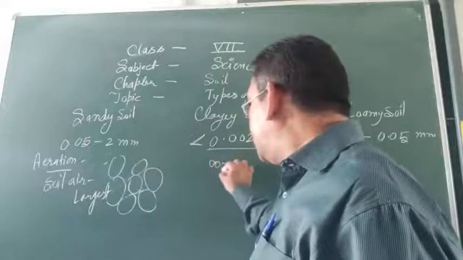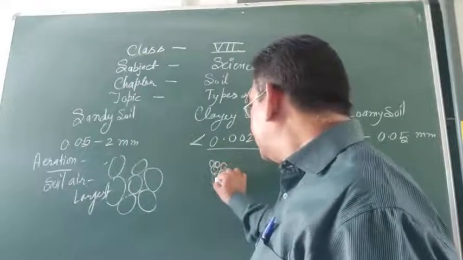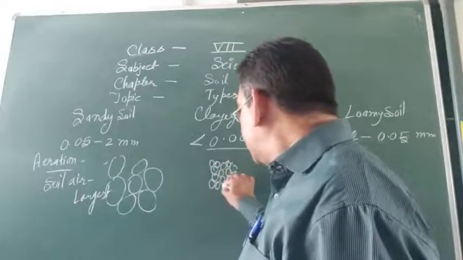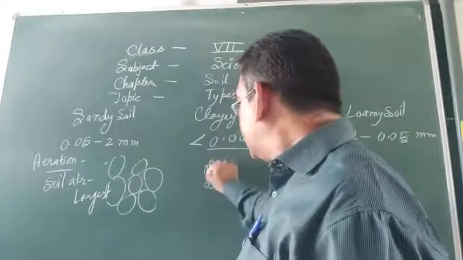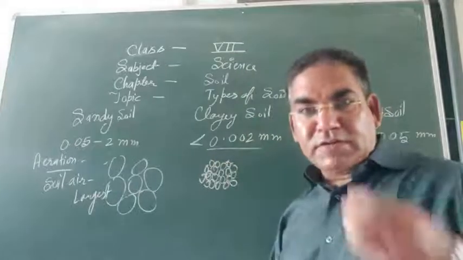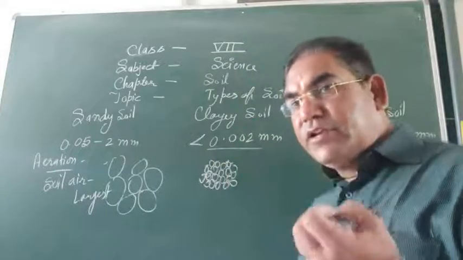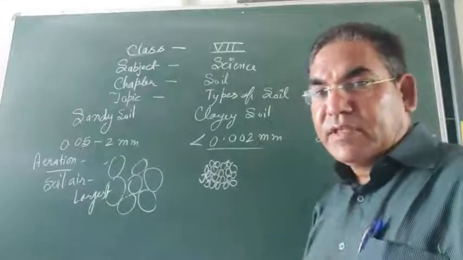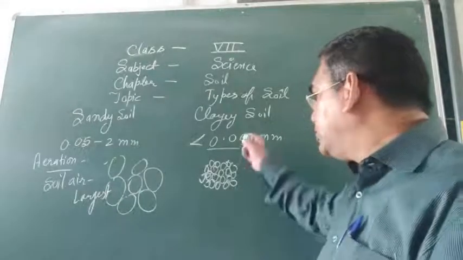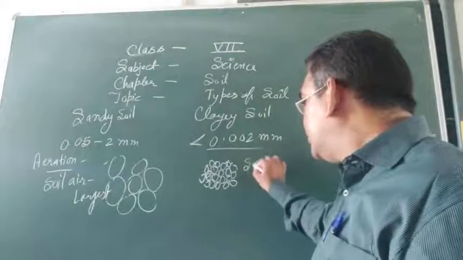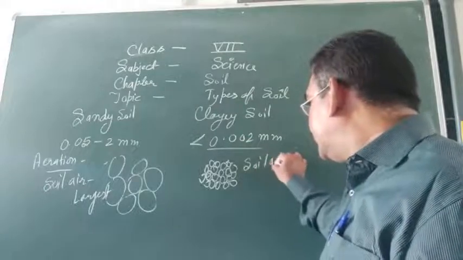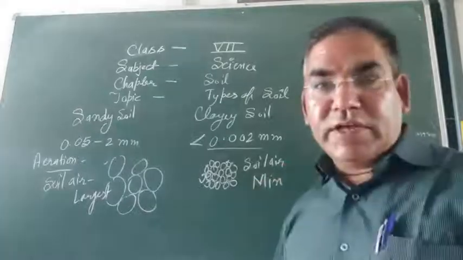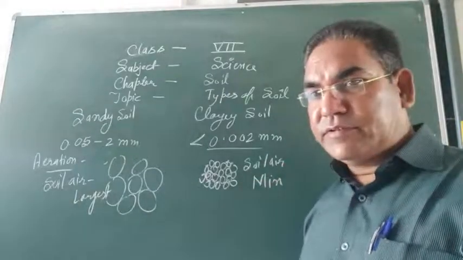Now look over here, the size of particles in clay soil is very tiny. Due to tiny particles, they have a small gap between them. So soil air is minimum. The soil air is minimum in amount.